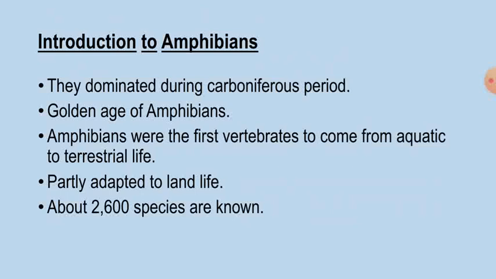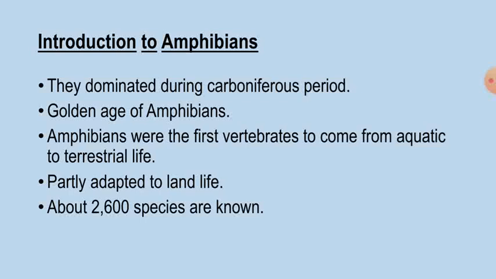So this period is a geological time period that took place between 360 to 286 million years ago. This period was also called the golden age of amphibians. So Carboniferous period is known as the golden age of amphibians. So this marks the transition from the aquatic to terrestrial life in vertebrates.